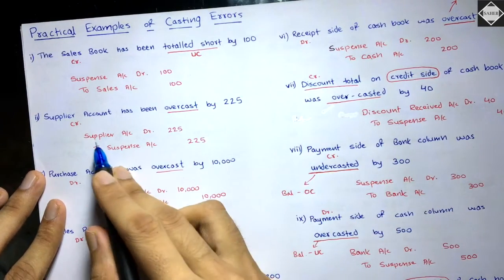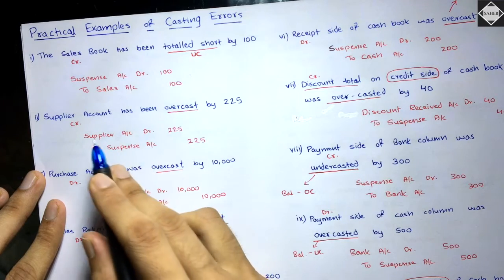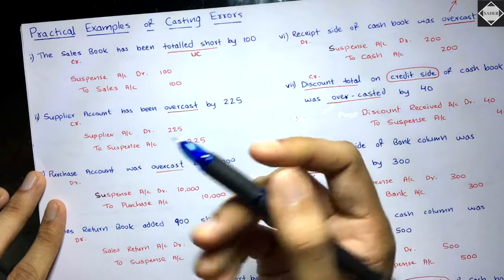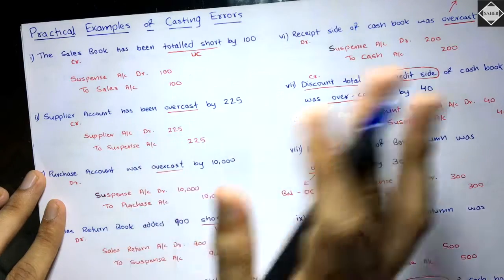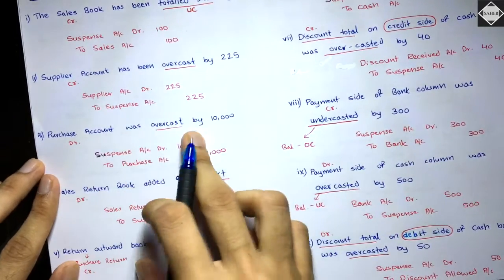Next, supplier account. Will this affect our profit or loss? No. Why? Supplier account is a creditor account. It does not go into TPL. It does not go into trading or profit and loss account. Clear? Easy.